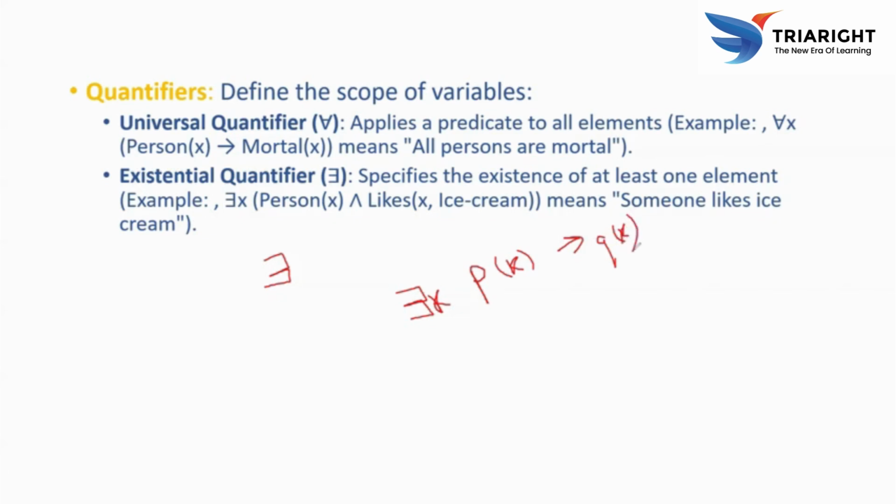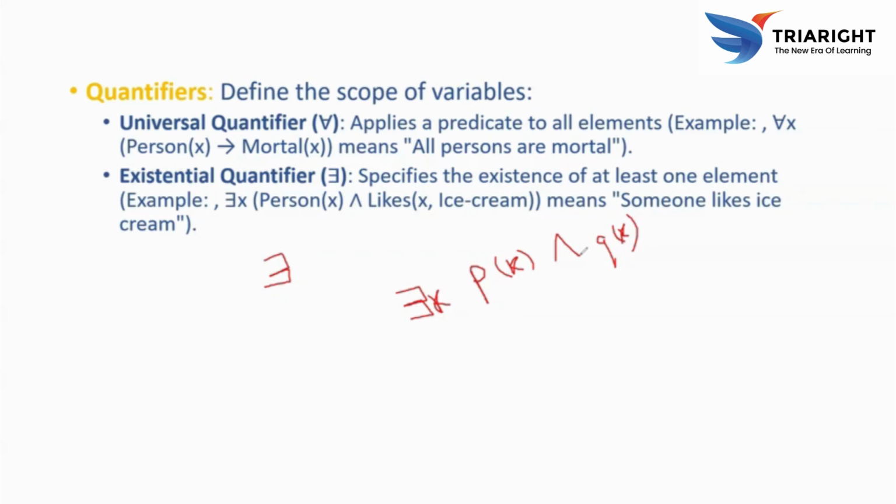This means there exists at least one. In this function, instead of implies, we directly say a person likes ice cream. For example, there exists X such that Person(X) and Likes(X, IceCream). The statement means someone likes ice cream.